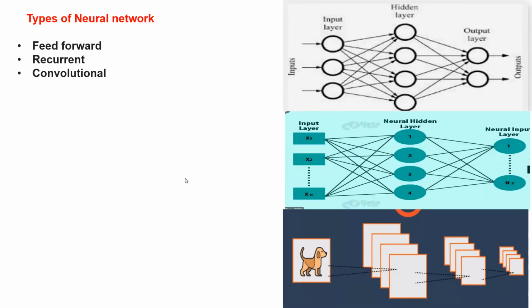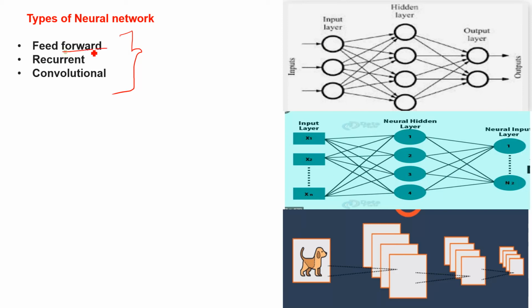Now types of neural network. So there are many types of neural network, but if you see the books, these three are the main or important ones, but we have some more. So the first one is feed forward, then recurrent, and convolutional neural network. Now what is the difference? So here I have made some slides, right? First one is feed forward.